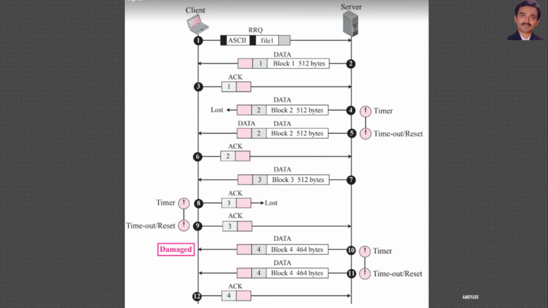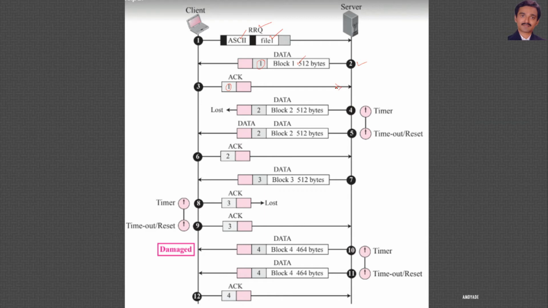Let us see one example. Here, client and server. The client wants to read file 1 in ASCII mode from the server. So the client will send a read request message. Accordingly, the server will respond with the first block of data, that is 512 bytes with block ID 1, and the client will acknowledge the receipt of that block 1 to the server.